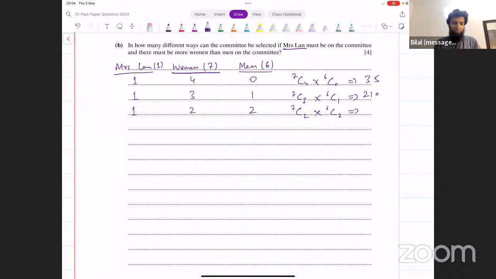And then 7C2 multiplied by 6C2, which gives us 315.